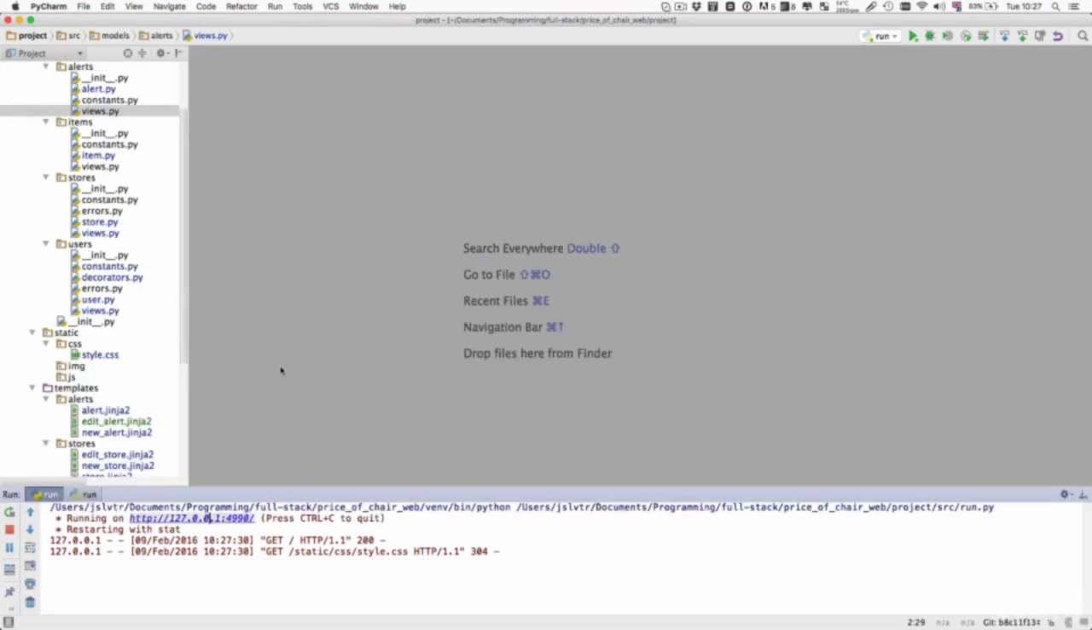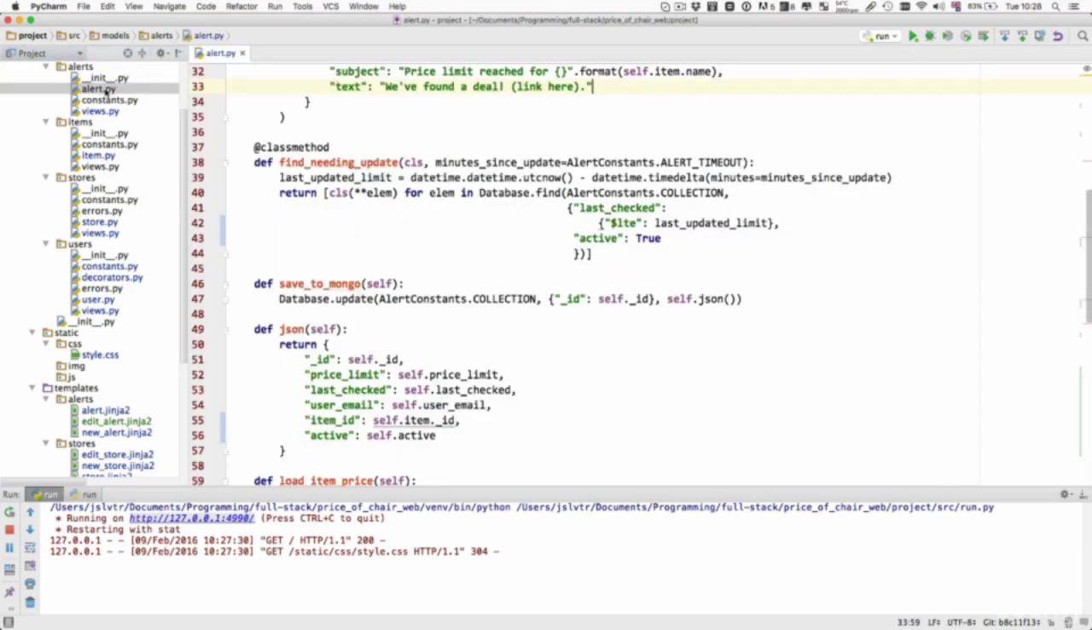Hi and welcome back. In this video, we're just going to be changing the Mailgun API call to make sure that we're sending in the link to the alert. So we're about to finish with this project. This is one of the last few things remaining. Let's go into the alert model.